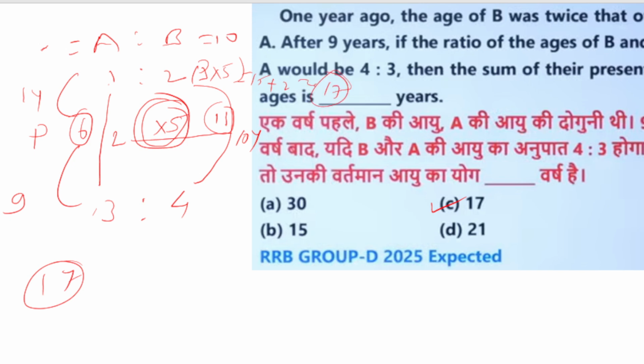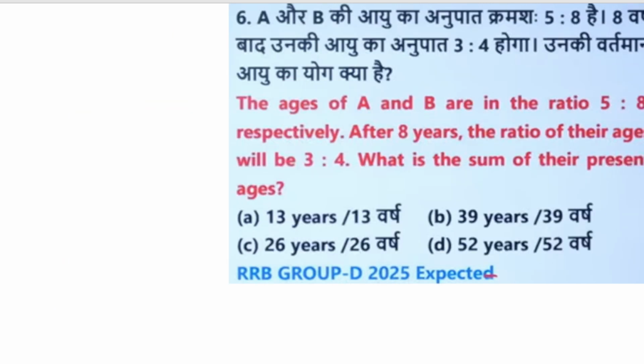Let's look at the sum of both present ages. So let's see the next question. The next is: A and B are in the ratio of 5:8. The present age ratio is given respectively. After 8 years, the ratio becomes 3:4. So what is the sum of the present ages? So we have to find the sum of present age.